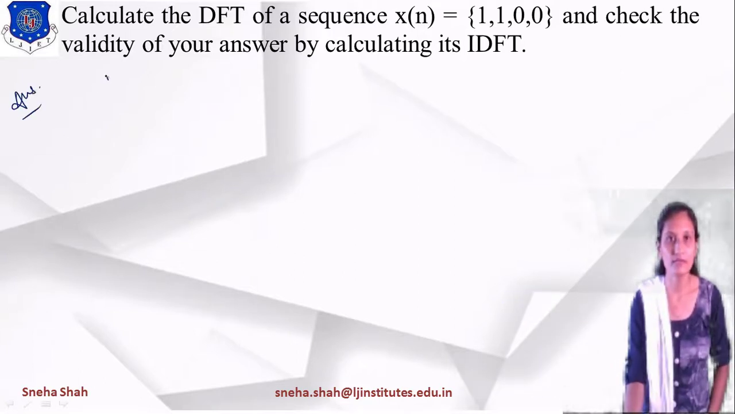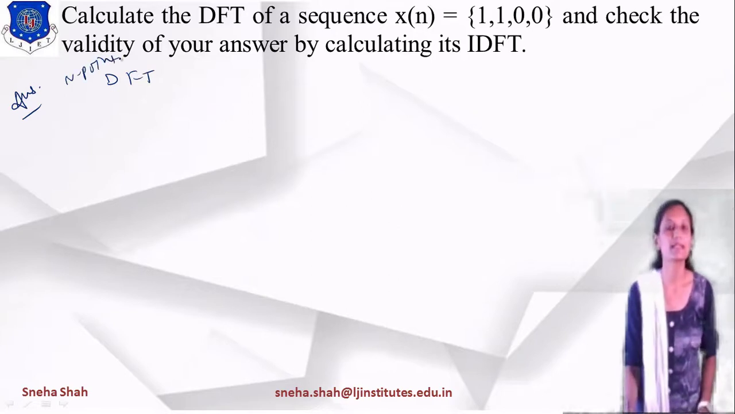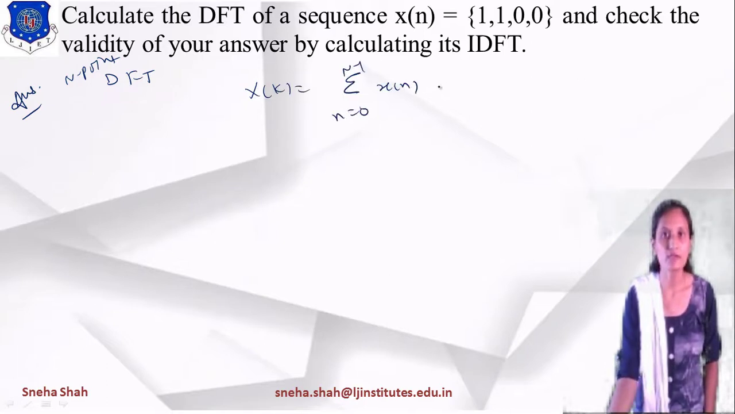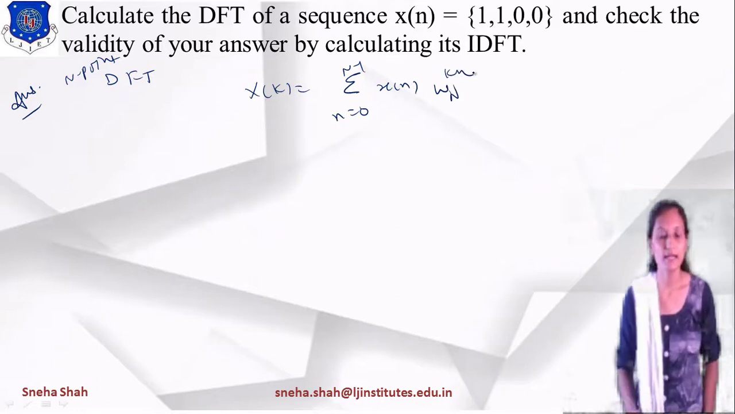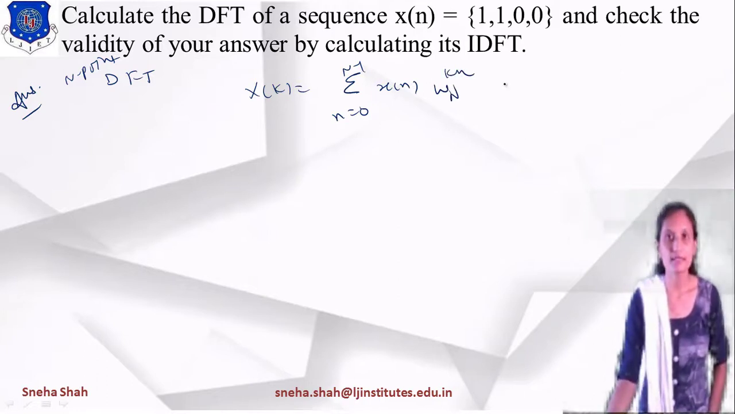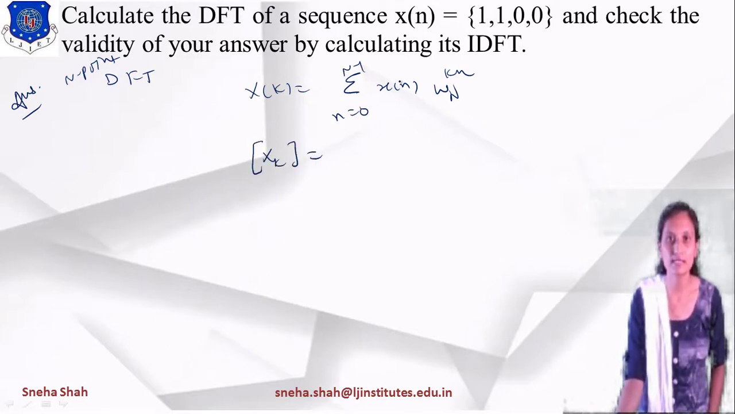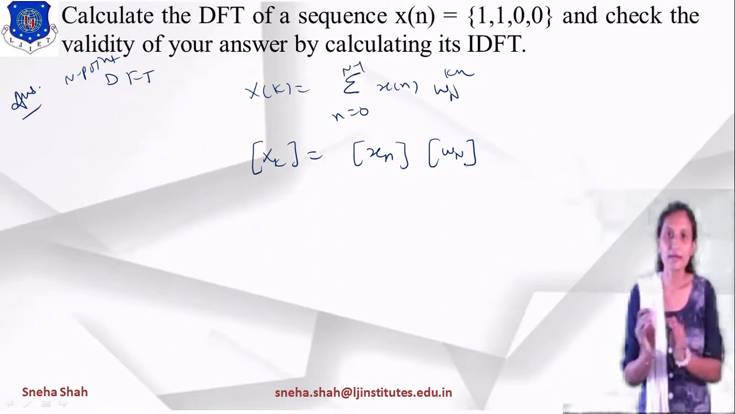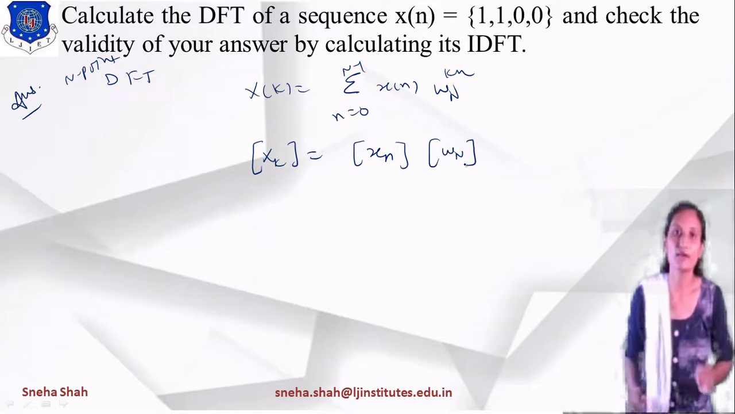What is the equation of DFT? The equation of DFT is, if I am writing for n point DFT, then the equation will be X of k equals to summation n equals to 0 to N minus 1 x of n into WN raised to kn, right? So if I am representing this in the form of matrix, then you can say that matrix Xk equals to, this matrix will be representing xn and this will be representing the matrix of Twiddle factor WN, right? So after matrix multiplication, we can find the value of Xk.